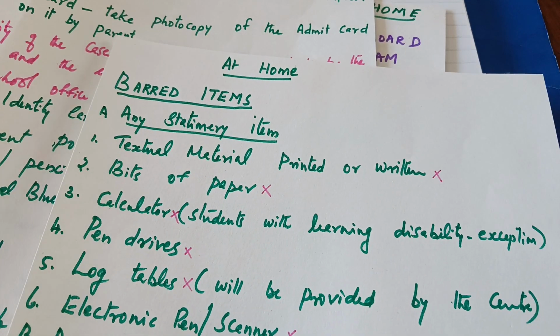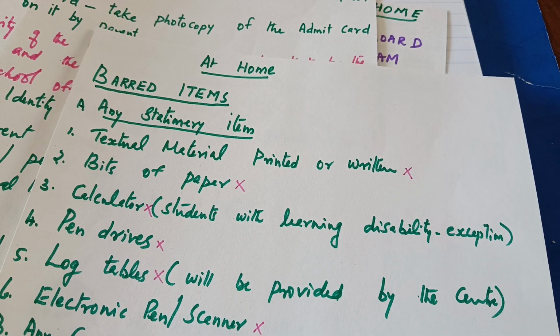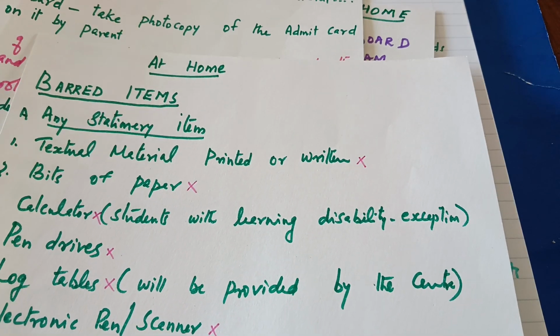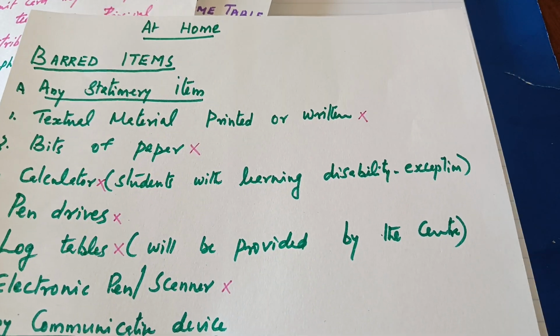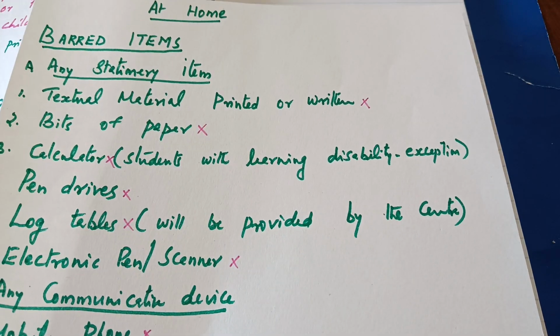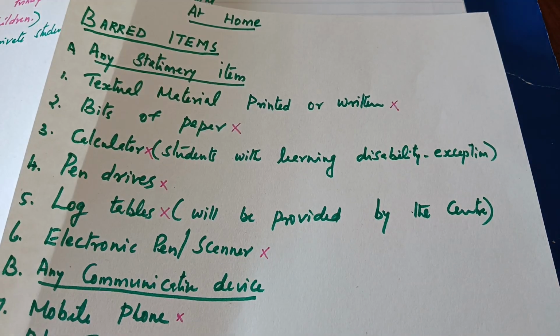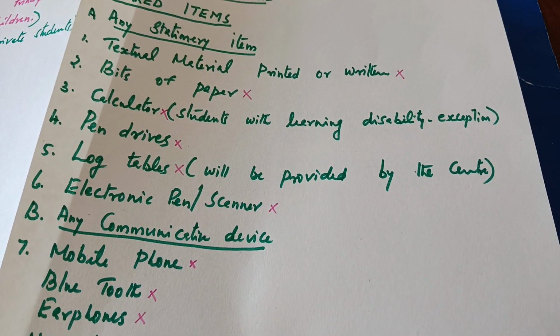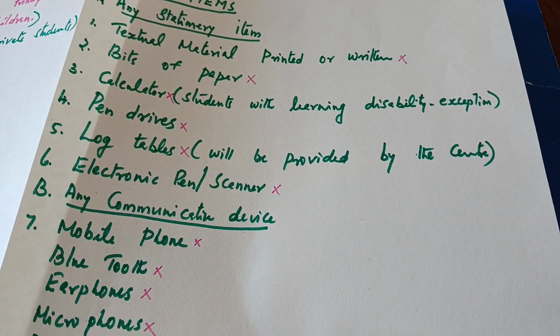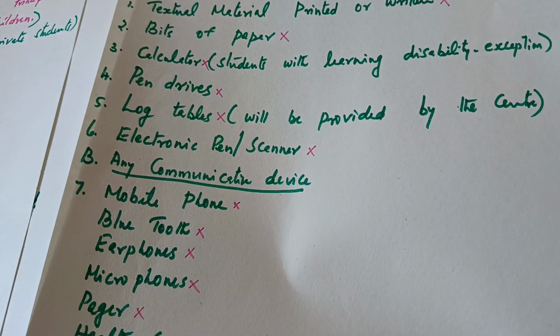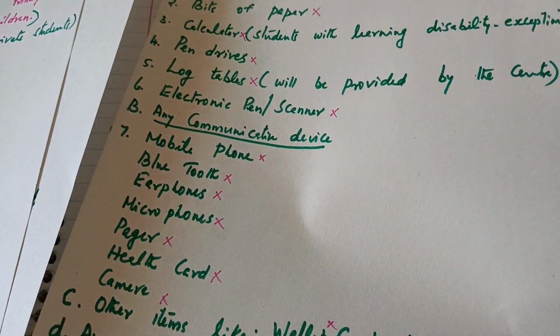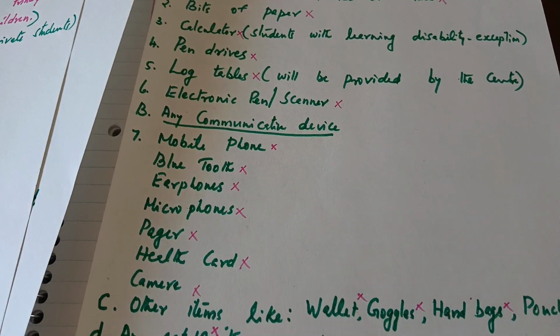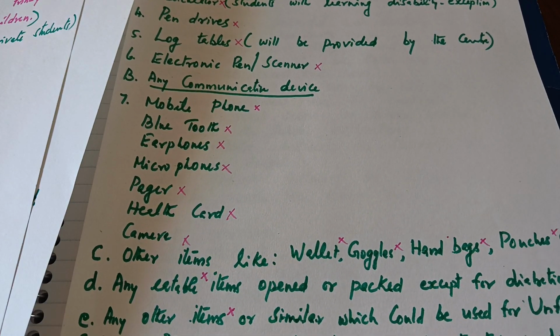Then comes the barred items. Any stationery item, textual material, printed or written, bits of paper, calculator. For students with learning disability, exceptions are there. Pen drives, log tables, electronic pen or scanner, any communication devices, that is mobile phone, Bluetooth, earphones, microphone, pager, health card, camera.